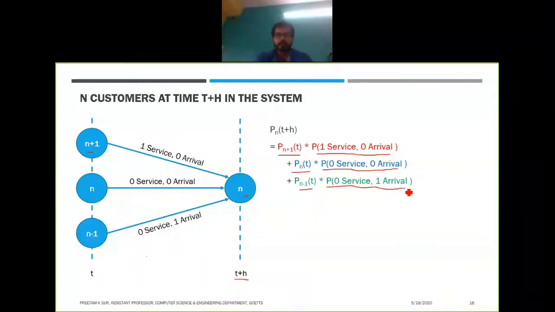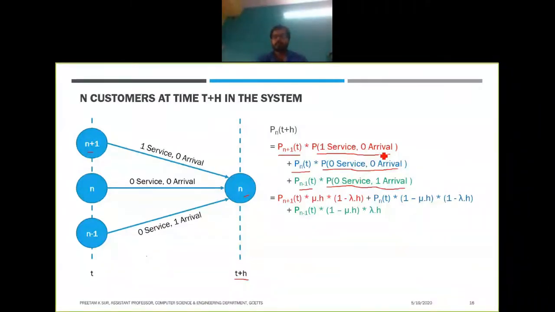Now if you see the slide before, all of these service and arrival processes are basically Poisson processes. For the rate of arrival, the probability of arrival in time h will be lambda into h, lambda being the rate of arrival, and the rate of service was mu. So the probability that one service has occurred during the time h will be mu h.